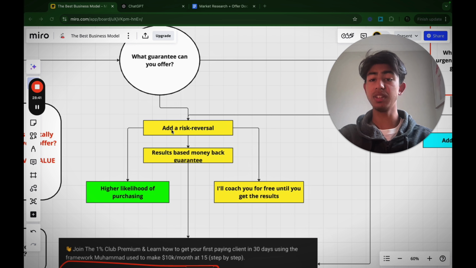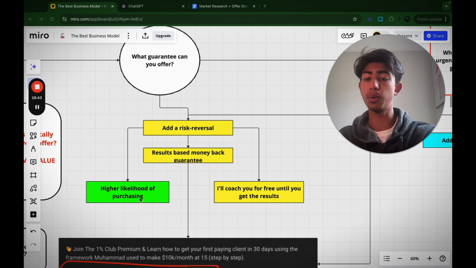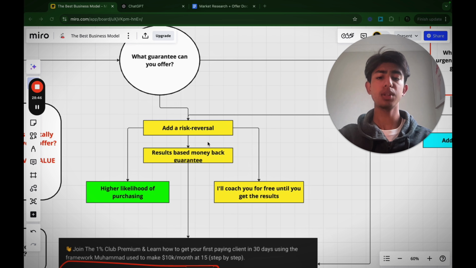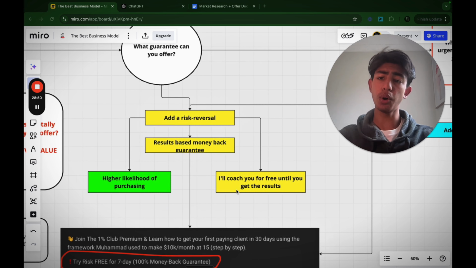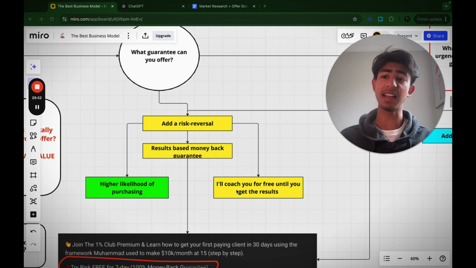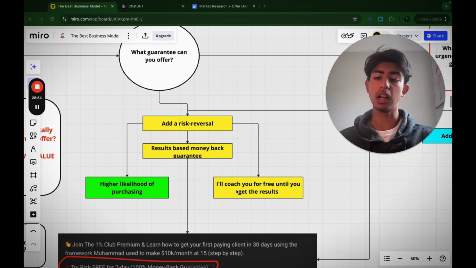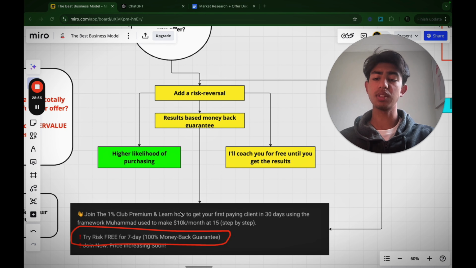And why should you add a risk reversal? Because there's a higher likelihood of purchasing. Right. Another example of a risk reversal would be, I'll coach you for free until you get those results. If you don't get XYZ results in the next 90 days, I will coach you for free until you get those results. Now, I included a 7-day money back guarantee.